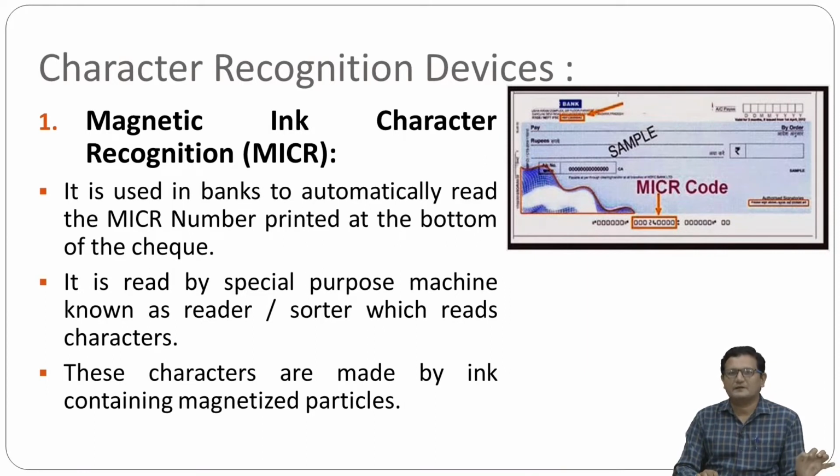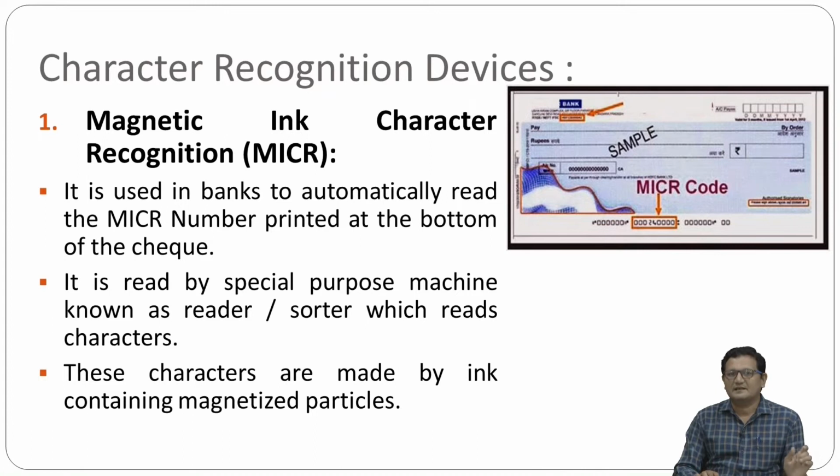This is written using a special type of ink, and the particles of the ink are magnetized. So the name is MICR, magnetic ink character recognition. It is used in banks to automatically read the number printed on the bottom of the check.